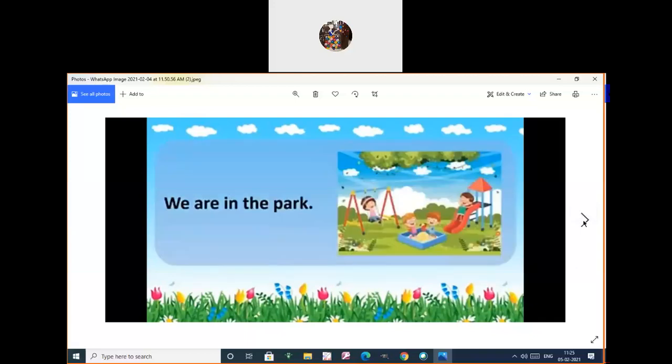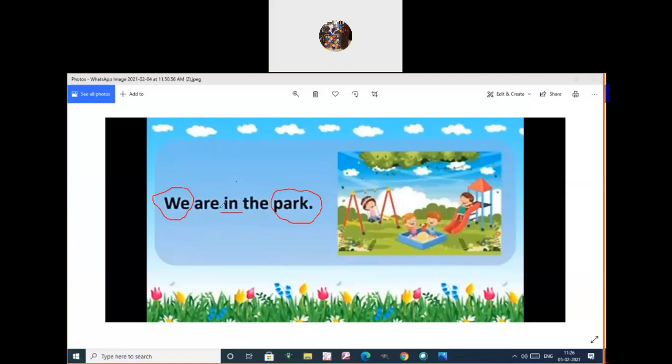Yes. We take an example here. We are in the park. So if you see here, we are going to connect we as well as park by the word what?